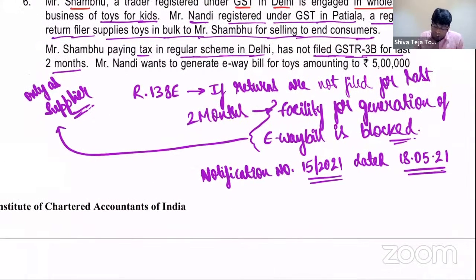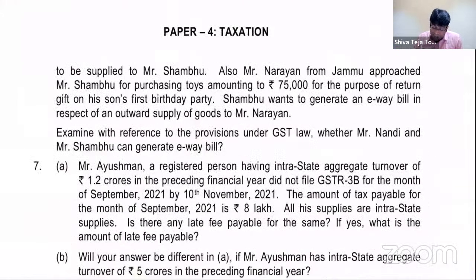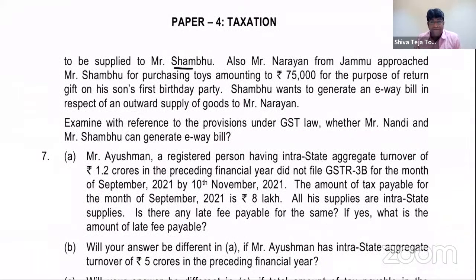So Nandi wants to generate e-waybill for toys amounting to 5 lakhs to be supplied to Mr. Shambhu. Can he do that? Definitely the answer is yes, my dear friends, because this is Nandi to Shambhu. That's very much possible. Shambhu cannot generate e-waybill for outward supply, but for inward supply, definitely it is allowed.